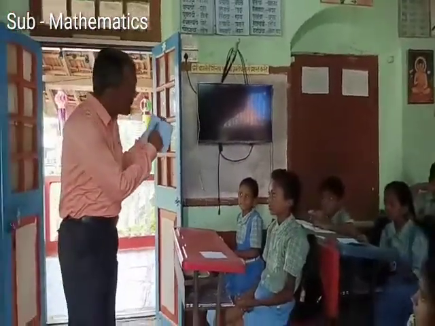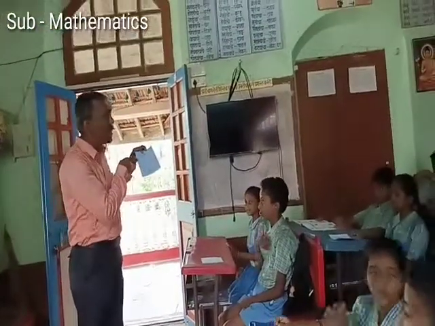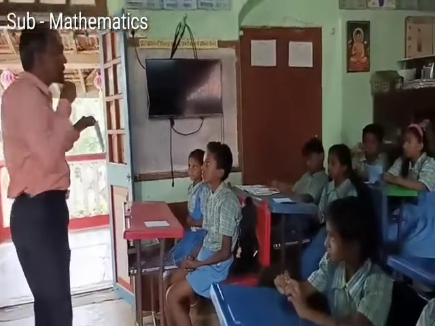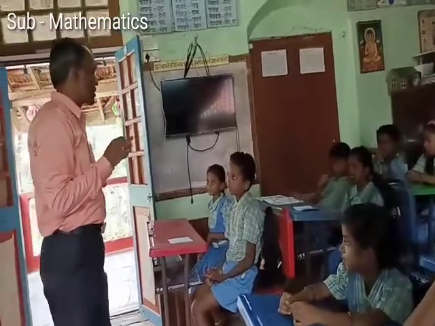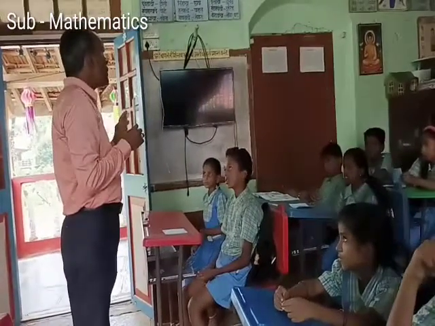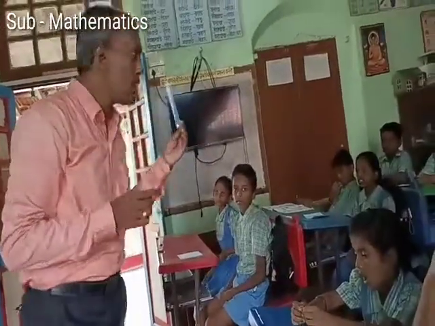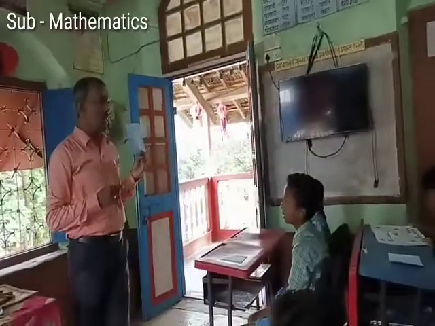Look here. There is 7 centimeter, 6 centimeter, 8 centimeter, and 5 centimeters. We add all the 4 sides. It becomes 26 centimeters. So perimeter of this figure is 26 centimeter.